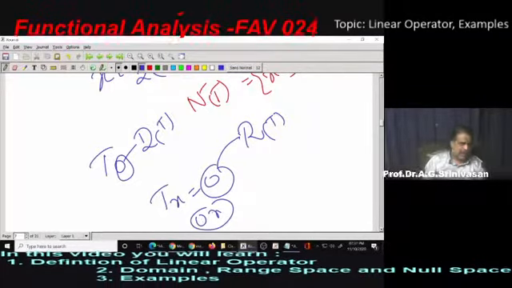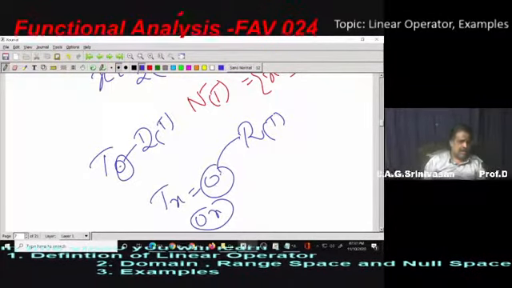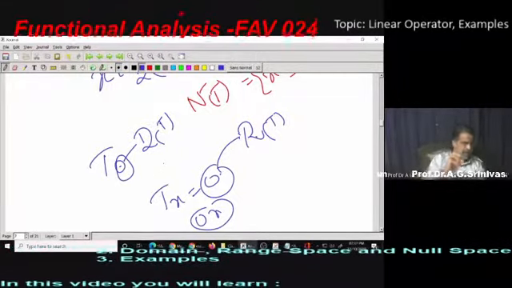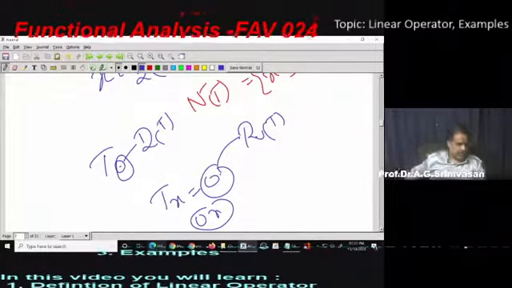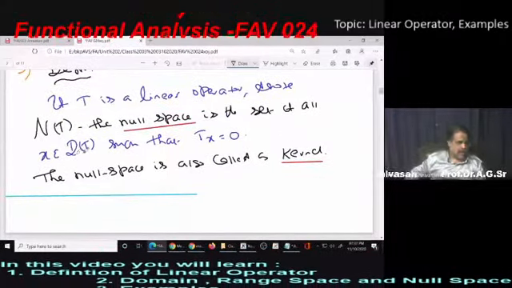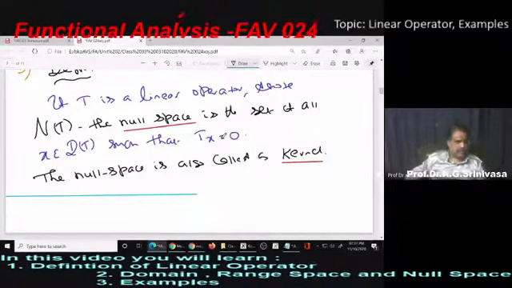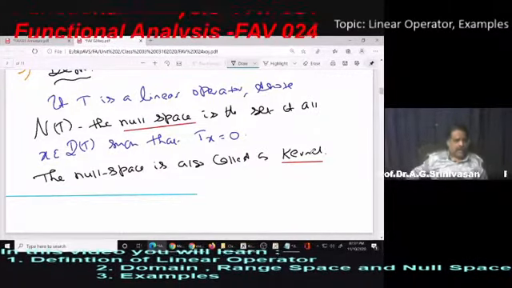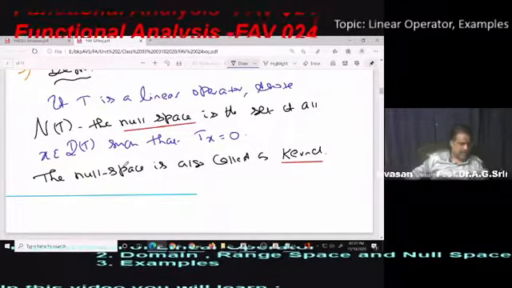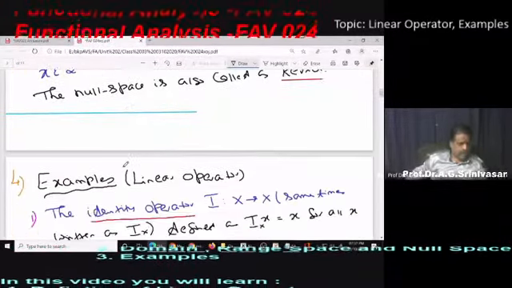So this 0 is in the domain, but this 0 is in R of T. They need not be the same 0 in general. We use the same 0 notation, but they are not the same 0 in general. So null space is the set of all x belonging to D of T such that Tx is equal to 0. This null space is also called a kernel, but we don't use the word kernel in our syllabus. We only discuss null space.